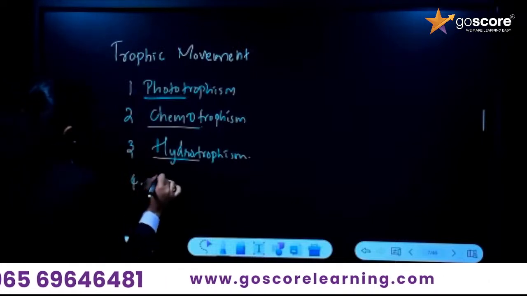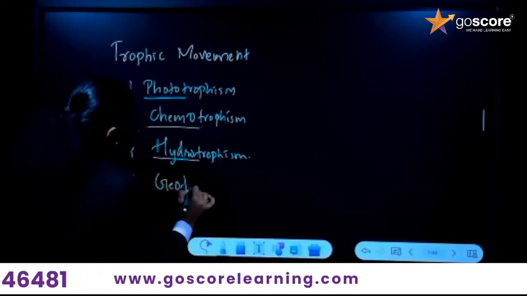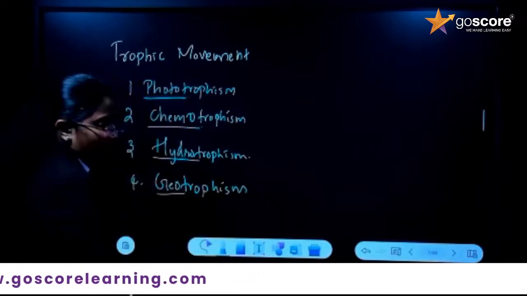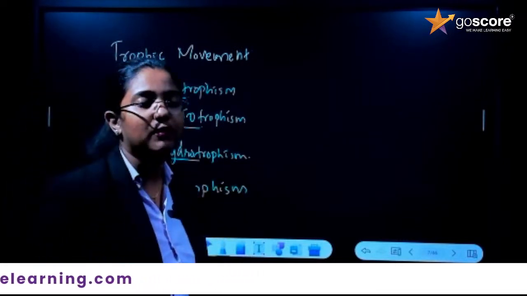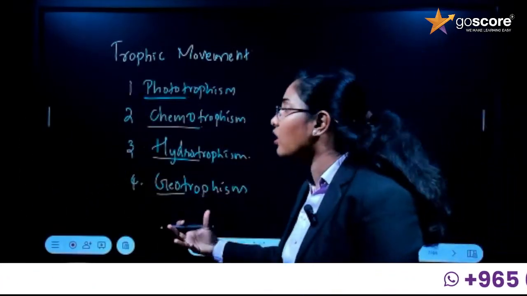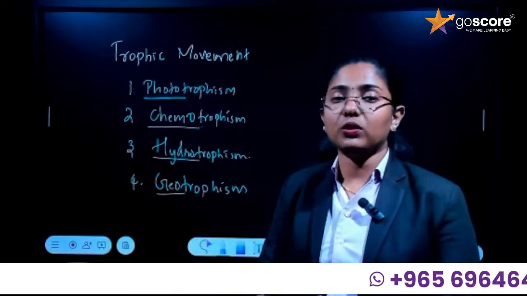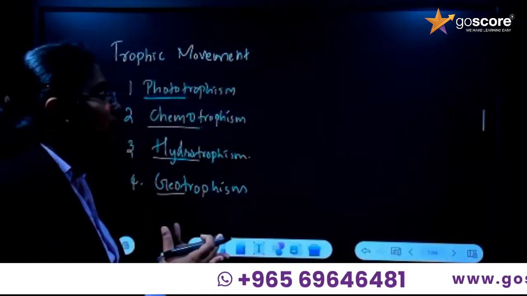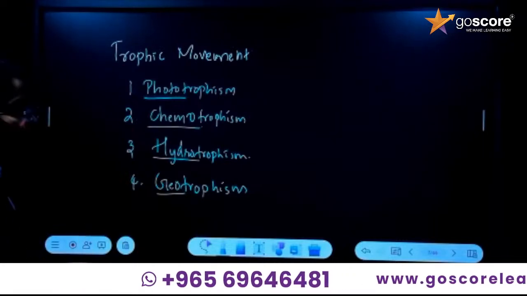And the fourth one is geotropism. Geo means gravity. So if the movement of the plant is towards gravity, then we could say that it is geotropism. Both root and shoot take part in this tropic movement, and we will discuss the positive and negative tropism in the upcoming questions.